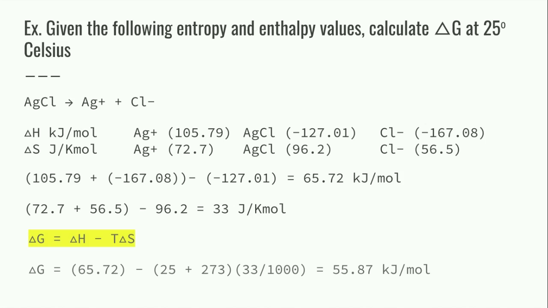Okay, so here are those values once again, and we're going to calculate delta G at 25 degrees Celsius. So here we have that handy dandy equation of delta G equals delta H minus T delta S. So delta G is going to be equal to that enthalpy value we calculated earlier of 65.72 kilojoules per mole, minus 25 plus 273 to get your temperature in Kelvin, times 33 over 1,000, and again we're dividing by 1,000 because our original value was in joules and we want that to be in kilojoules. And so we're going to get 55.87 kilojoules per mole.